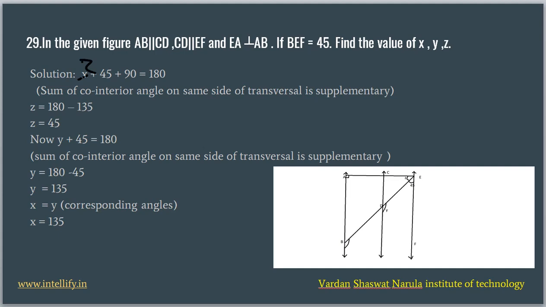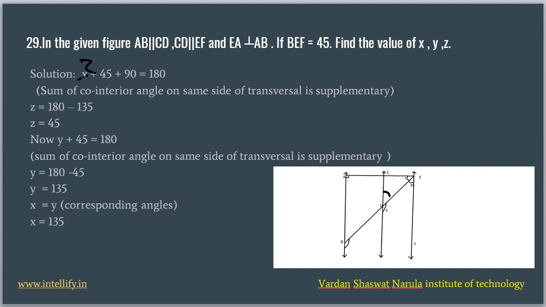Z plus 45 plus 90 equals 180 degrees. So we will have Z equals 45. Now, because EB is also a transversal, this angle CDE will also be 45.